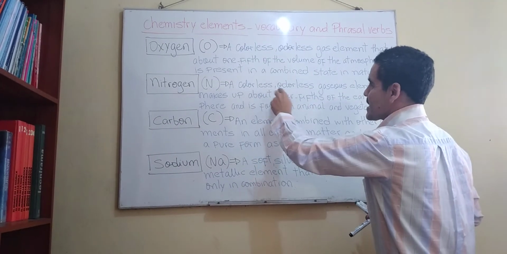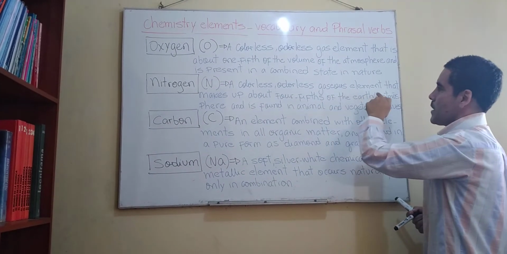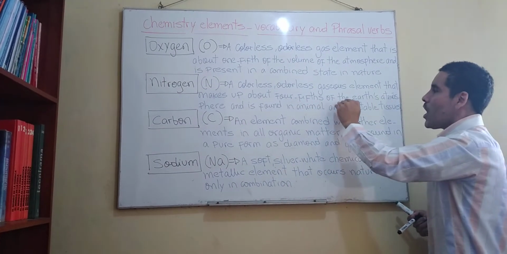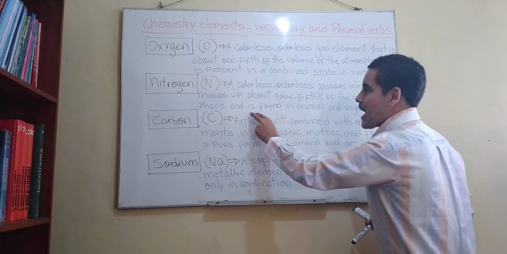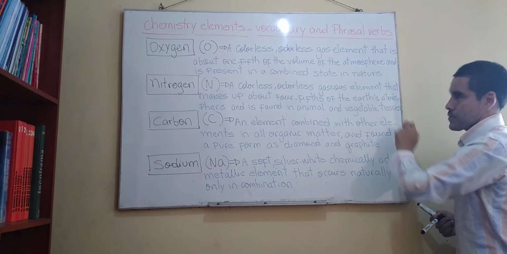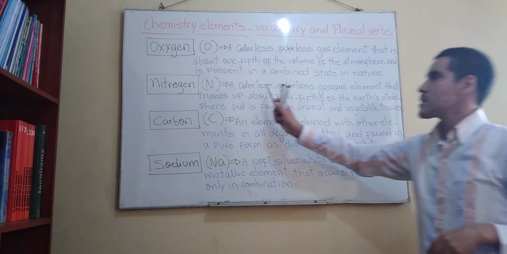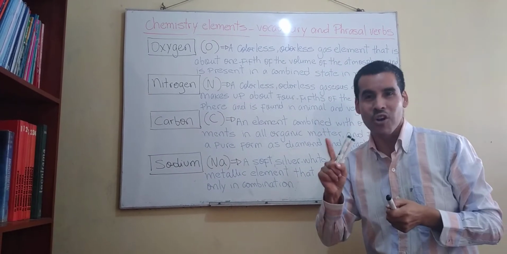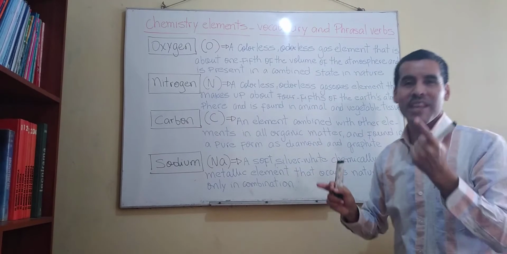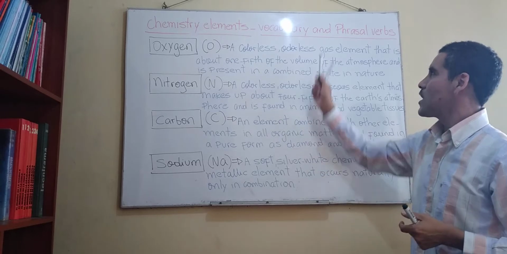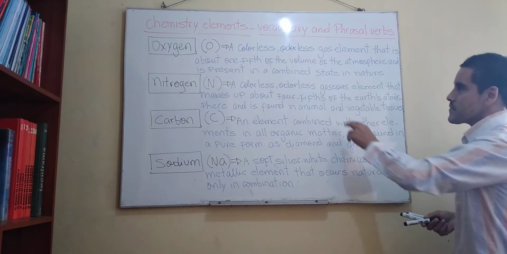A colorless, odorless gaseous element that makes up about 4/5 of the Earth's atmosphere and is found in animal and vegetable tissues, right? Well, colorless, remember? Without color, right? And odorless, without smell, okay? Colorless, odorless, the same words.